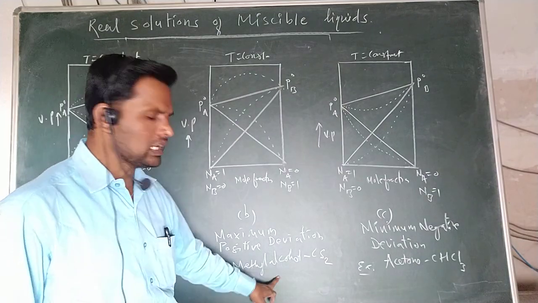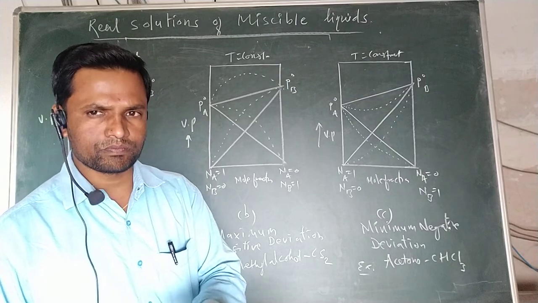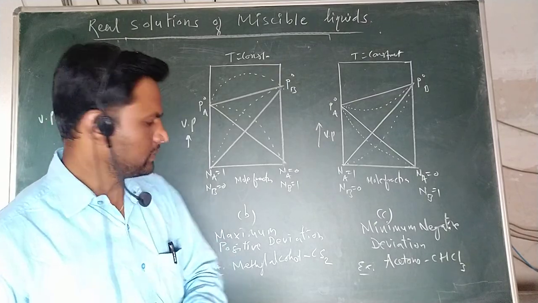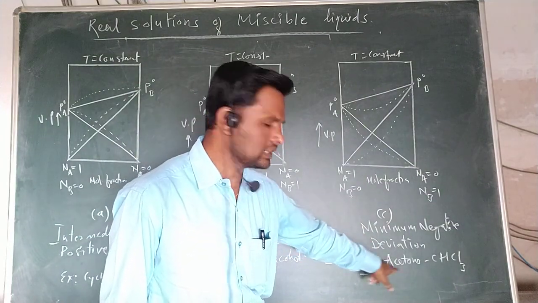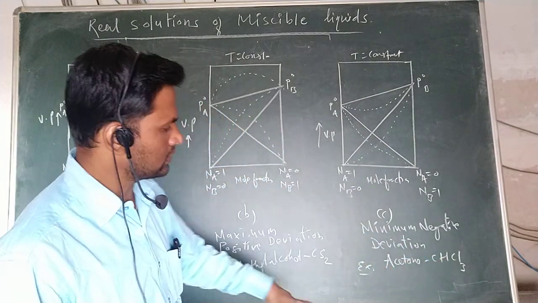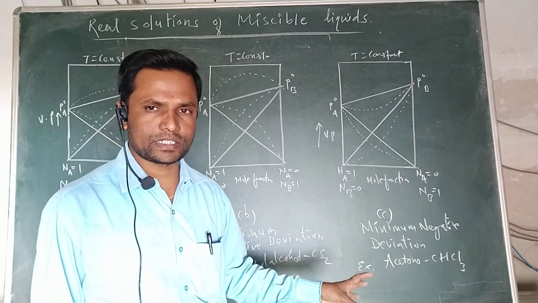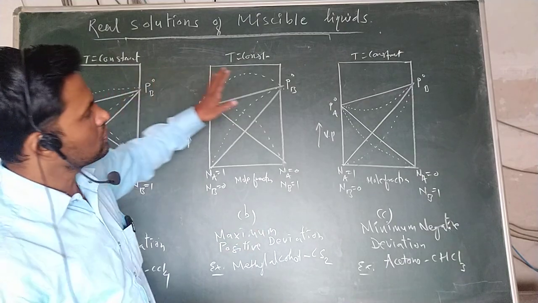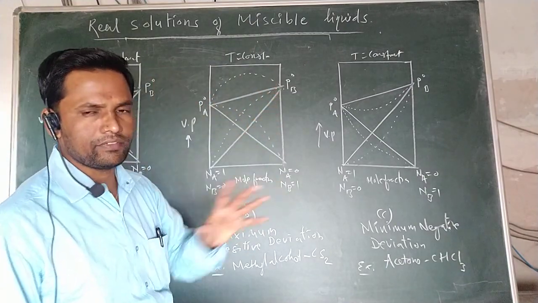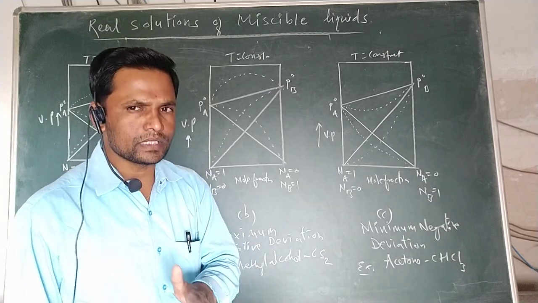In the case of methyl alcohol and CS2, it is also not a similar chemical structure between the two components A and B. In the case of acetone and CHCl3, that is chloroform, it is also not similar in chemical structure. Therefore, the real solutions of miscible components show the deviation from ideality, that is deviation from the ideal behavior.